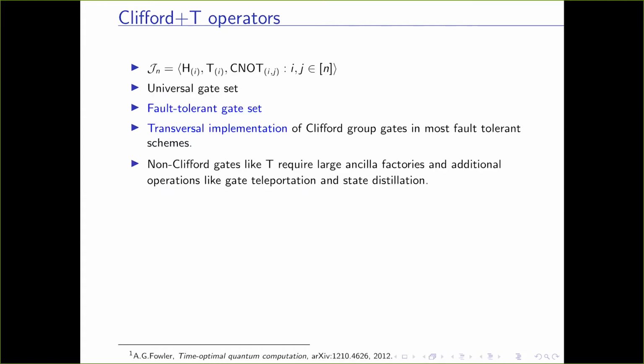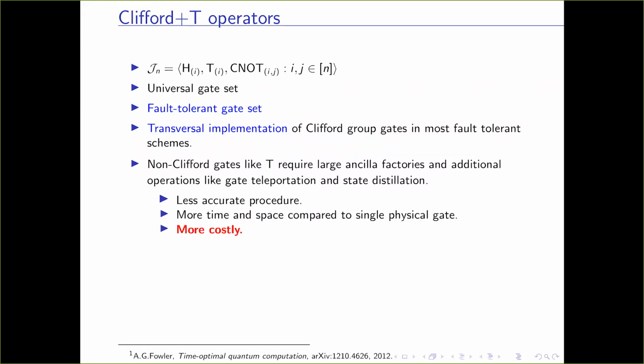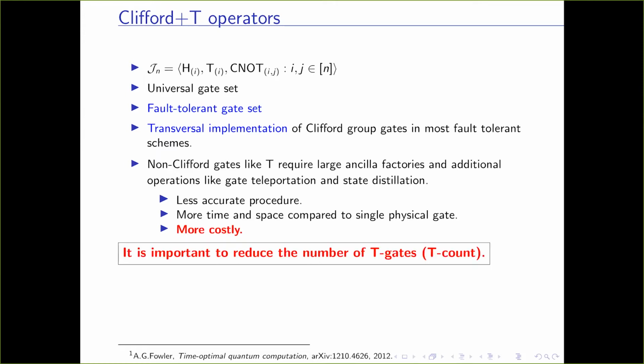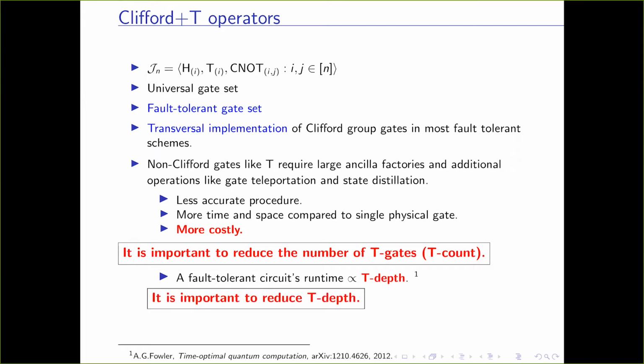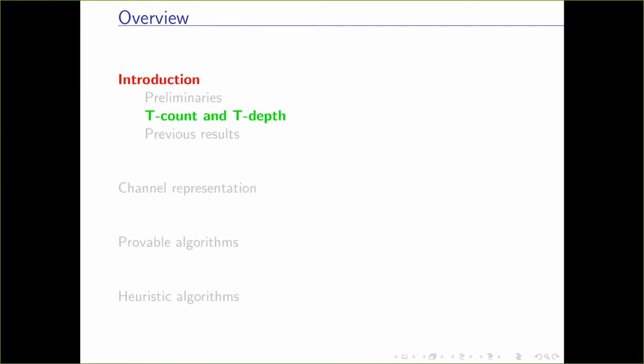But the non-Clifford gates, like the T gates, usually require large ancilla factories and additional operations like gate teleportation and state distillation, which are less accurate procedures and require more time and space. In a word, they are more costly. So it is important to reduce the number of T gates, or T count. And it has been shown by Fowler that a fault-tolerant circuit's runtime is directly proportional to its T depth. So it is also important to reduce the T depth.